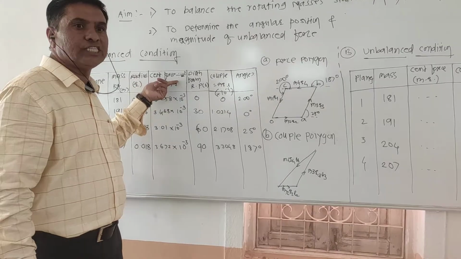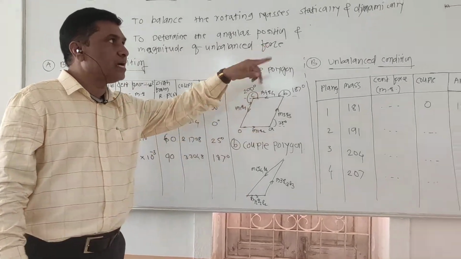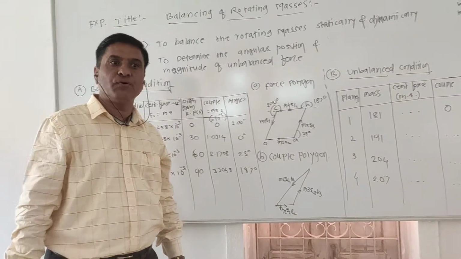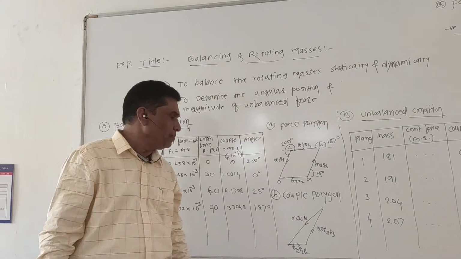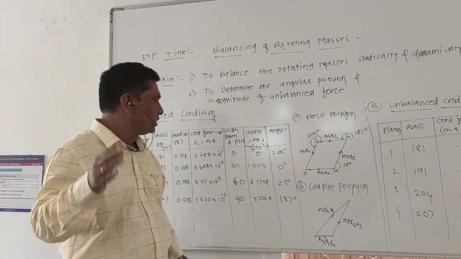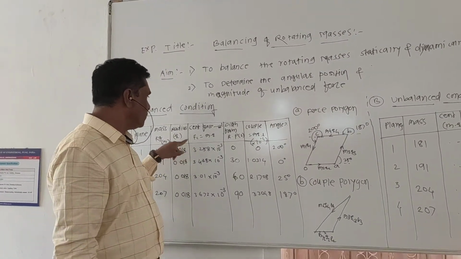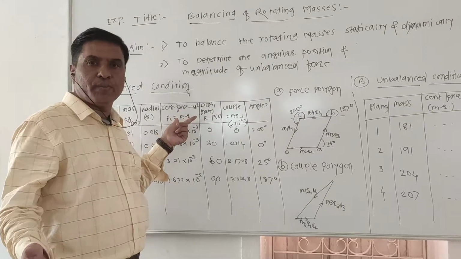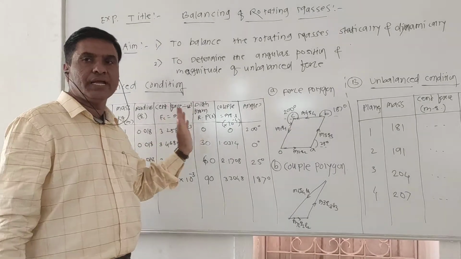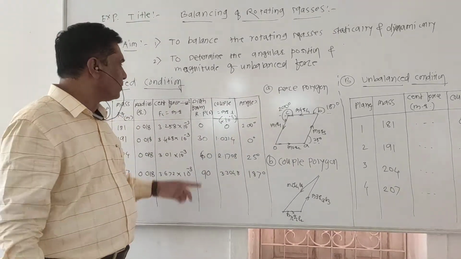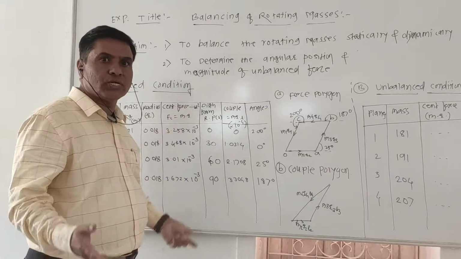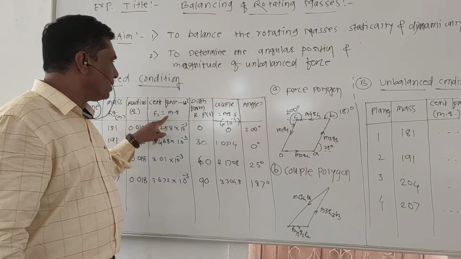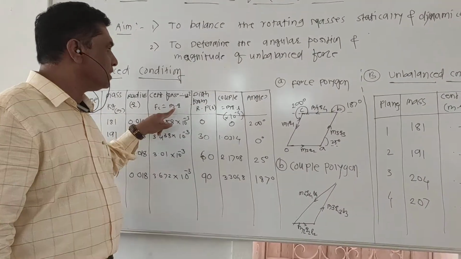Then you can calculate the centrifugal force. As we know, when the shaft is rotating, these rotating masses exert a centrifugal force during their rotating motion. This centrifugal force is equal to M into R, into omega square. But here omega is considered the same in all conditions, so I have not taken omega here. Otherwise we can calculate omega as 2 pi N upon 60. Therefore we will only calculate the product for centrifugal force, that is mr.